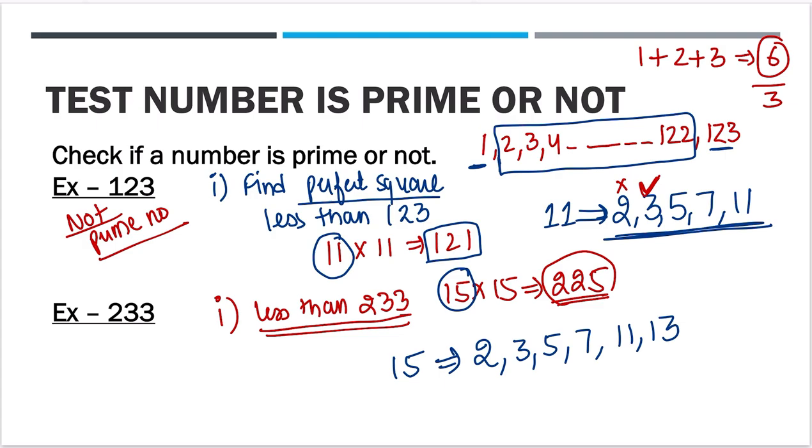Is 233 divisible by 2? No. Is 233 divisible by 3? No, because 2 plus 3 plus 3 will give us 8. No. For 5, how do we check divisibility? There should be a 5 or 0 at the end. No.